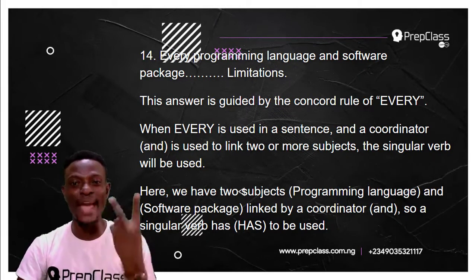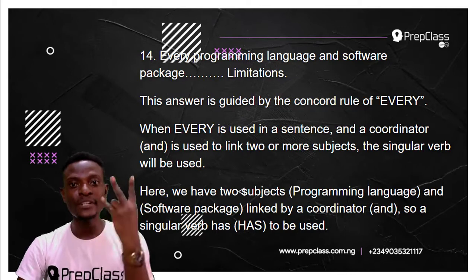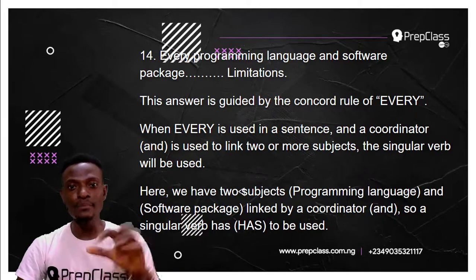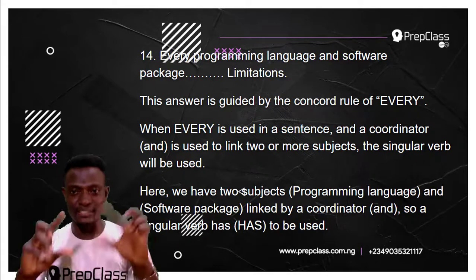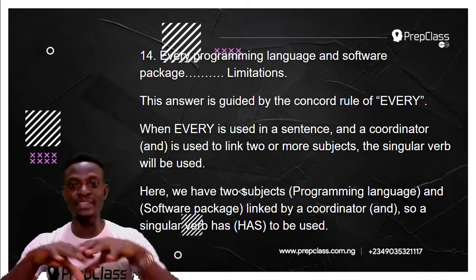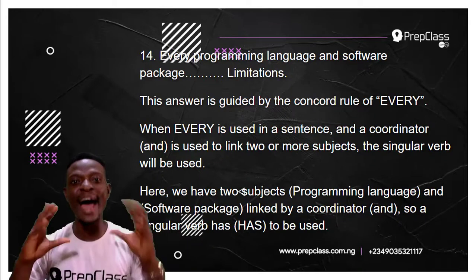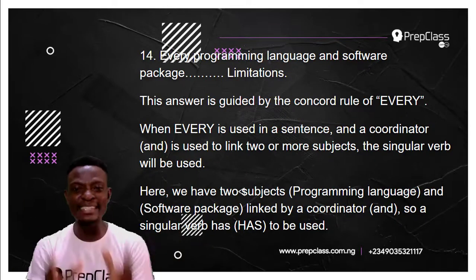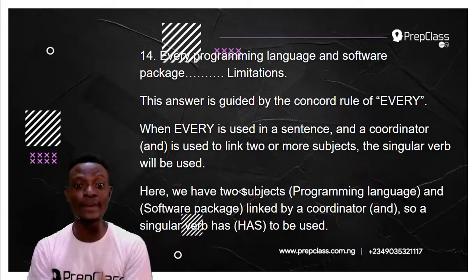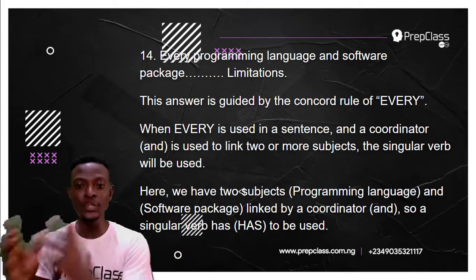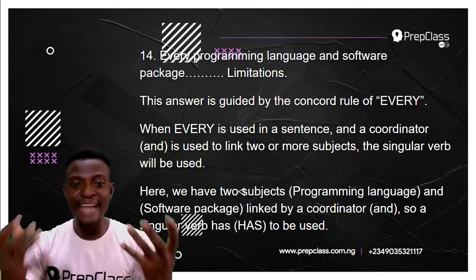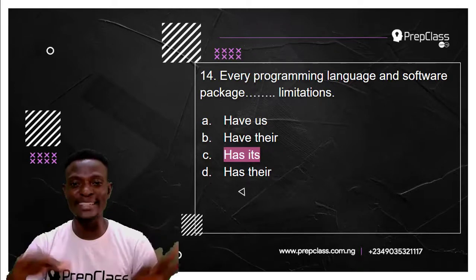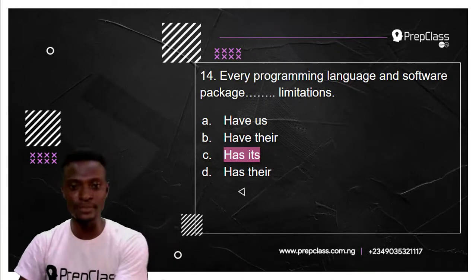Now in this sentence we have two subjects joined together by the coordinator and. We have programming language as a subject, software package as another subject, joined together by and. Every programming language and software package has its limitations. A singular verb has to be used. So, the answer to this question is option C.